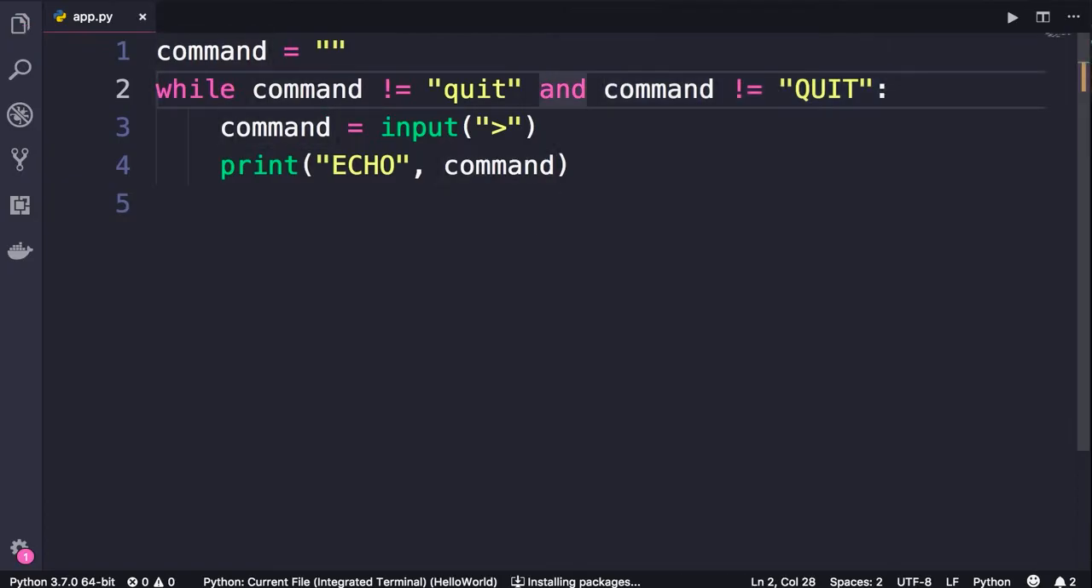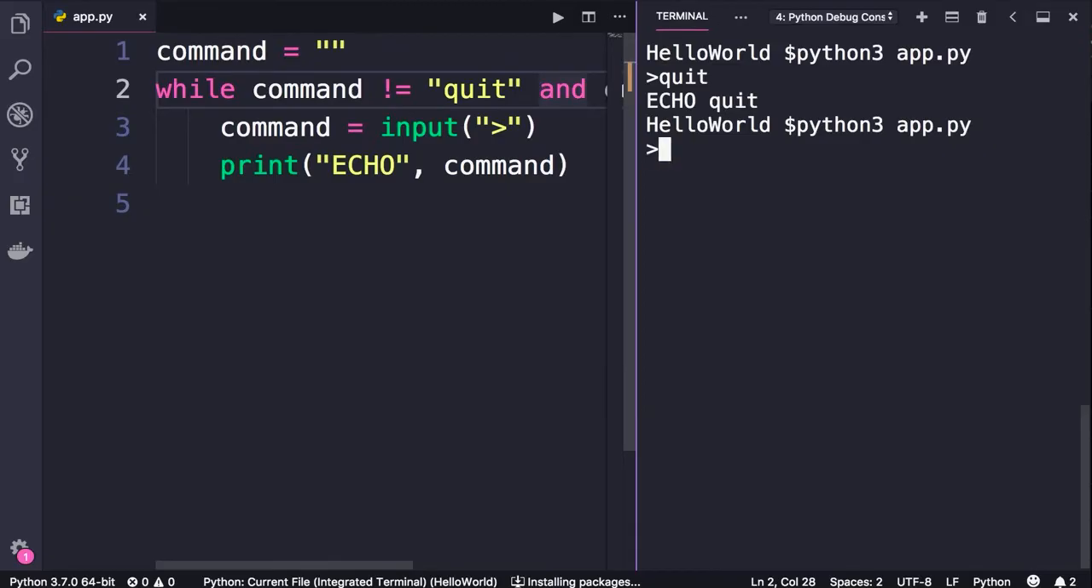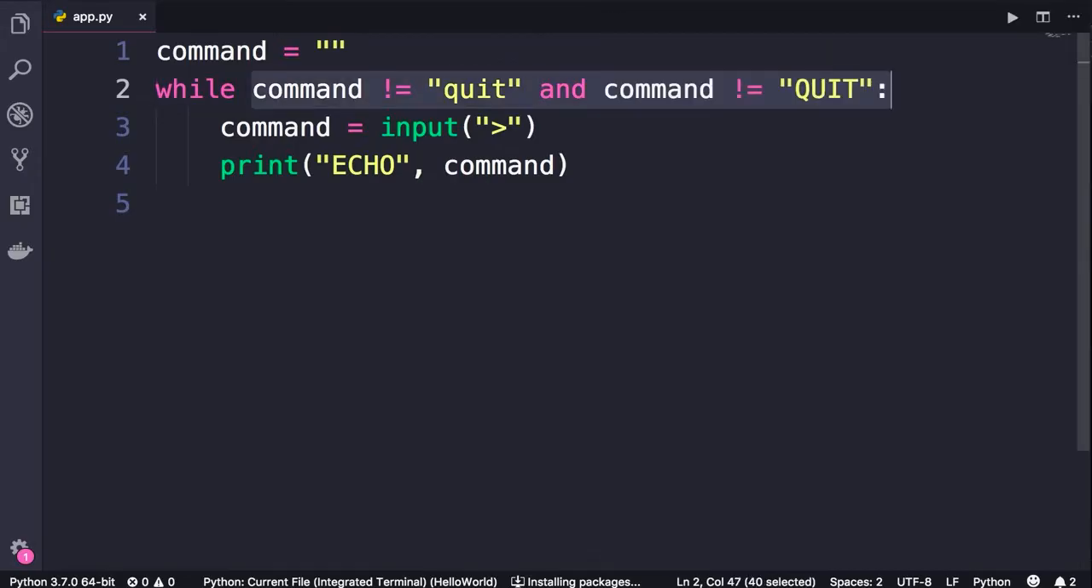Let's run this program in terminal and see what happens. So one more time, Python app.py. We type quit. Beautiful, it works. We type quit in uppercase. That would work too. But what if I type quit with an uppercase Q and lowercase UIT? Our program doesn't terminate. So this is a poor way of checking for the quit command.